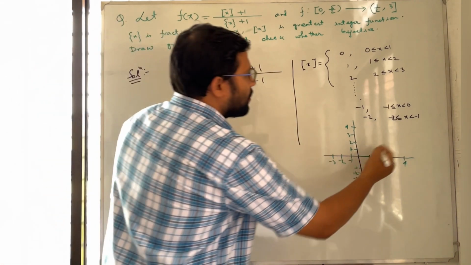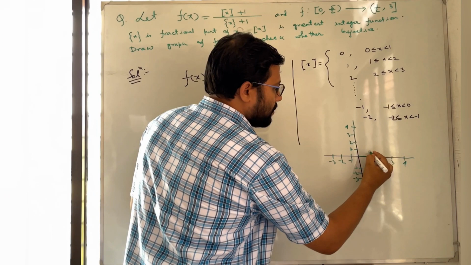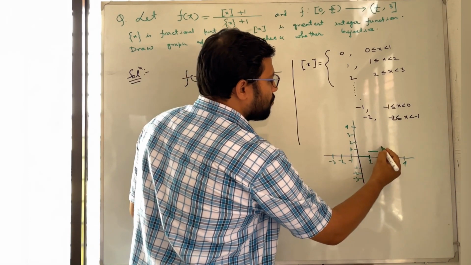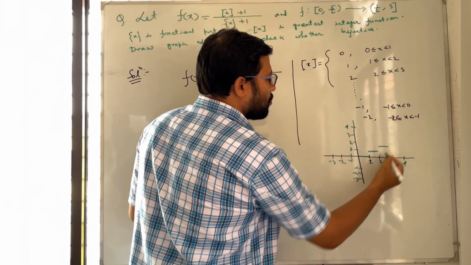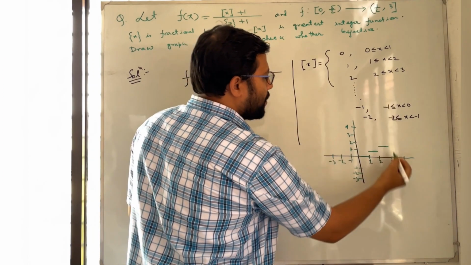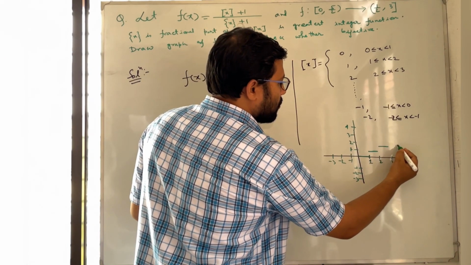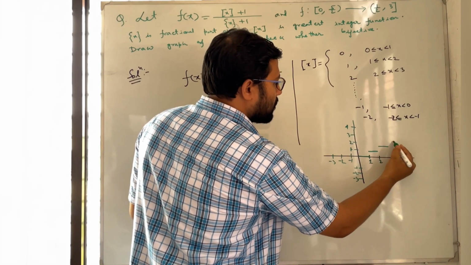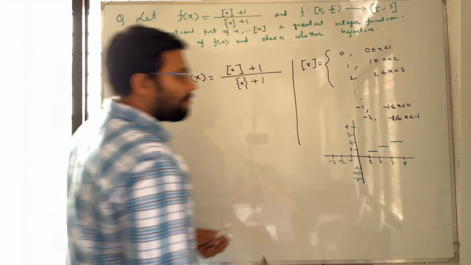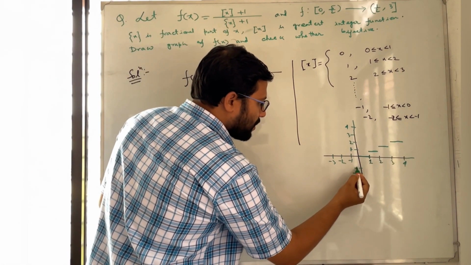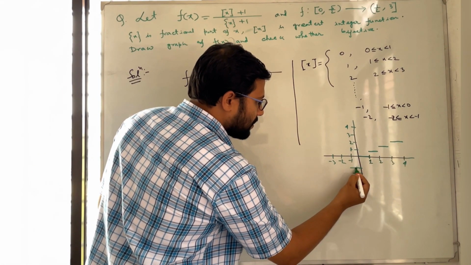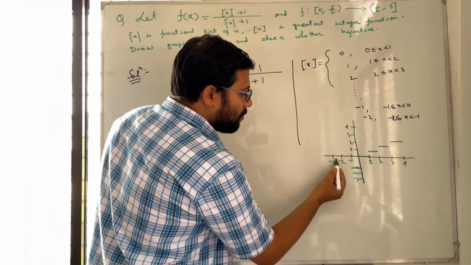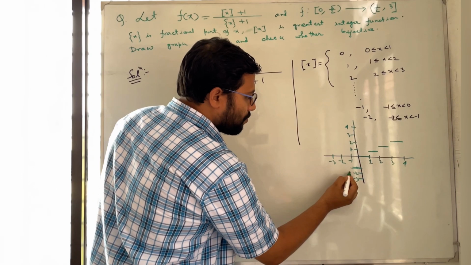From 1 to 2 it will be 1. From 2 to 3 it will be 2. From 3 to 4 it will be 3. From 0 to minus 1 it will be minus 1, and from minus 2 to minus 1 it will be minus 2. So it will be like this.